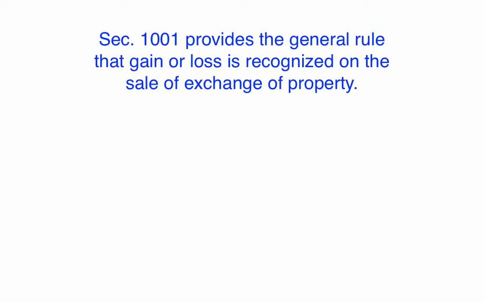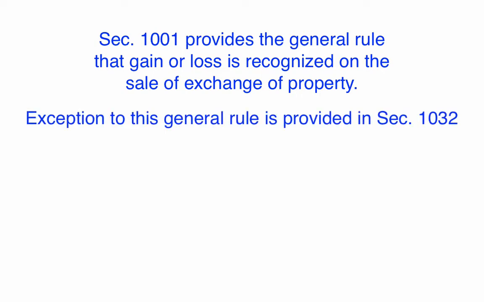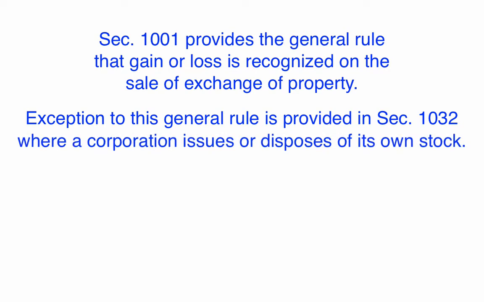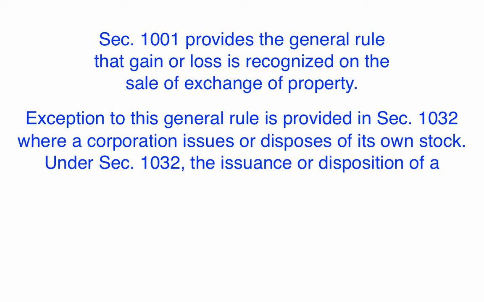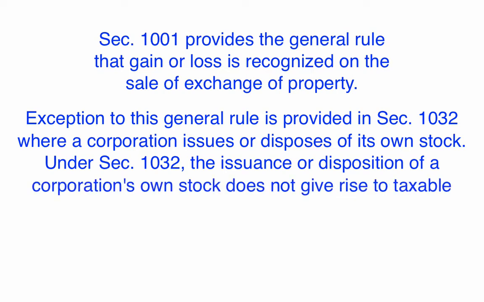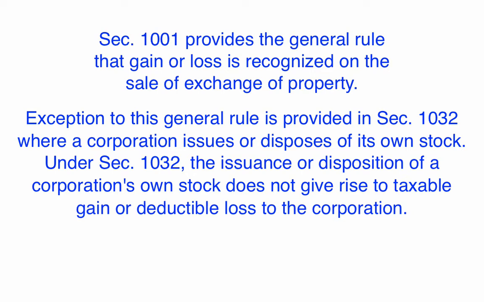Section 1001 provides the general rule that gain or loss is recognized on the sale or exchange of property. An exception to this general rule is provided in Section 1032, where a corporation issues or disposes of its own stock. Under Section 1032, the issuance or disposition of a corporation's own stock does not give rise to taxable gain or loss to the corporation.